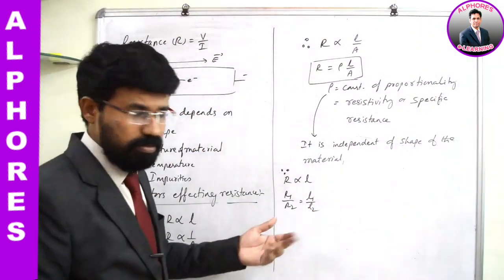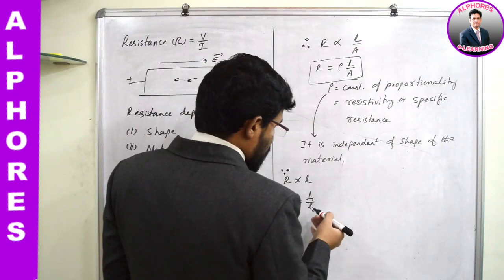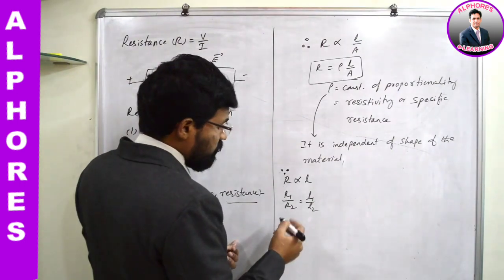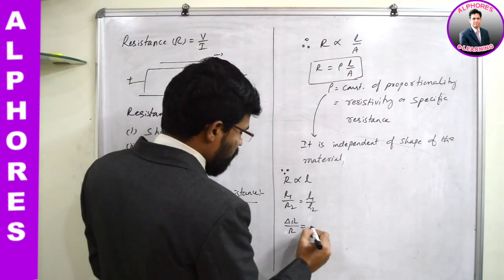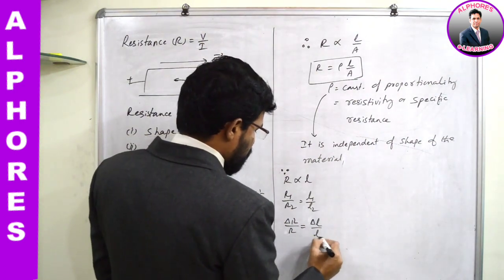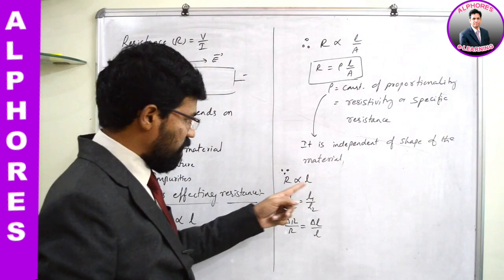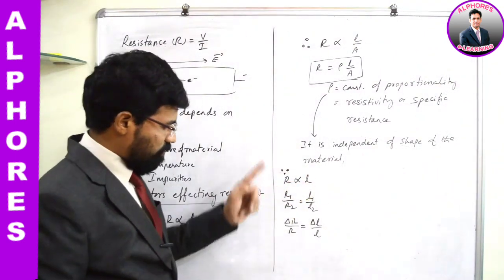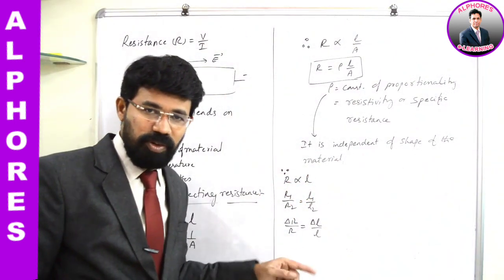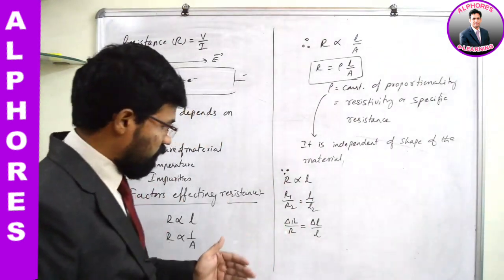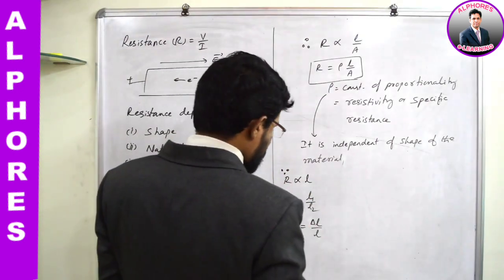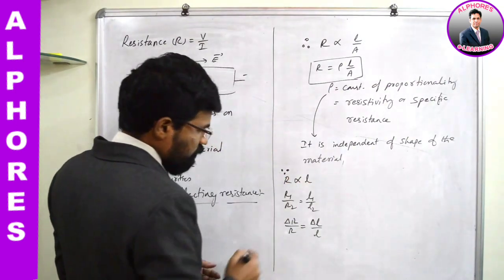And the fractional change in resistance, if length changes, can be expressed like this: delta R by R is equal to delta L by L. These things were already taught to you in first year. So these things are a bit important.